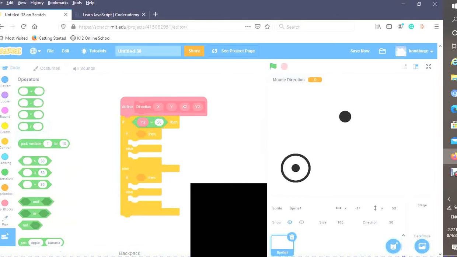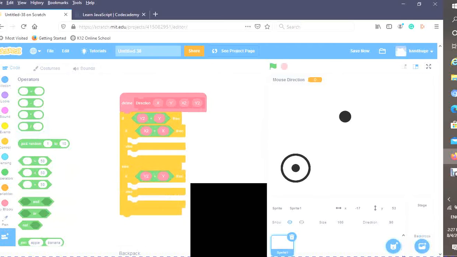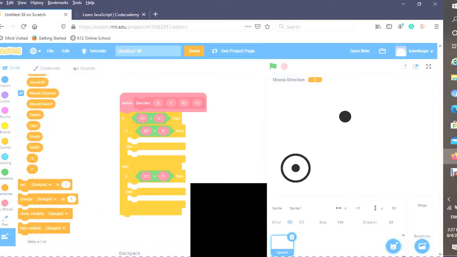If y2 equals y, x2 greater than x, if y2 is greater than y. Now we can fill these in.